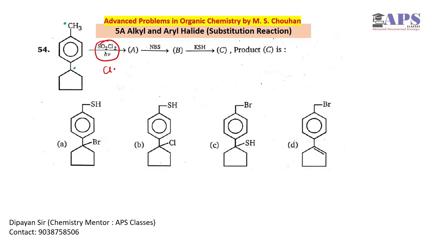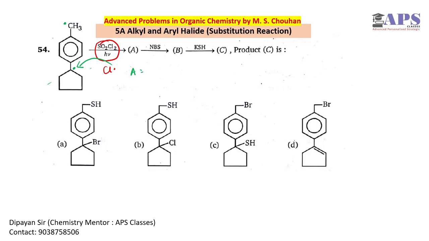Both are benzylic positions and resonance stabilization is possible, but in this case we have hyperconjugation also. So this radical is much more stable. Initially in option A, this radical will be attached in this position.